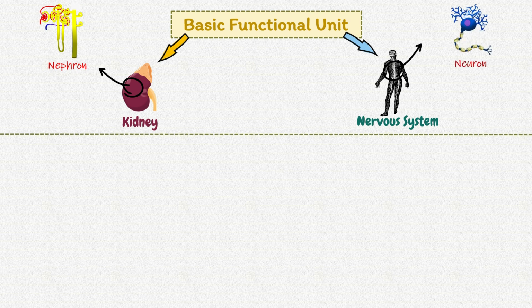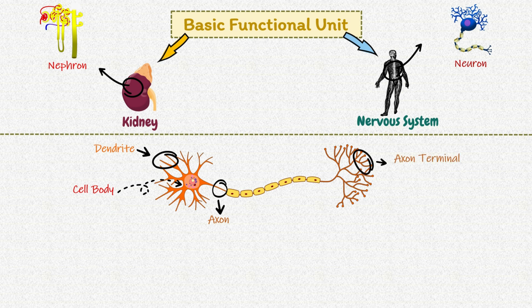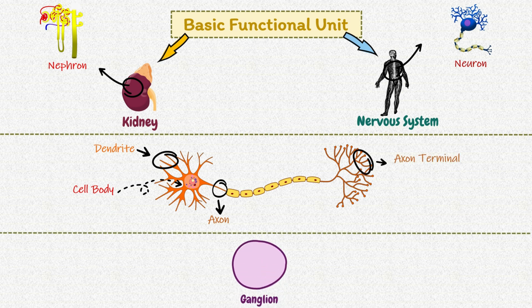Let's revise its structure. Each nerve cell or neuron consists of the cell body, a major branching fiber called axon, and numerous smaller branching fibers called dendrites, and axon terminal. Suppose that it is a ganglion. A ganglion is a collection of neuronal bodies found in the voluntary and autonomic branches of the peripheral nervous system. Ganglia can be thought of as synaptic relay stations between neurons.